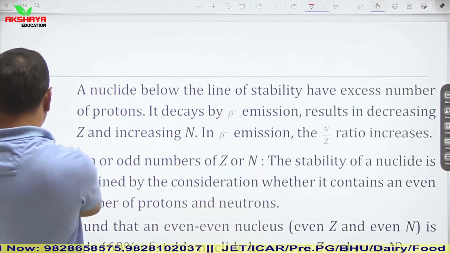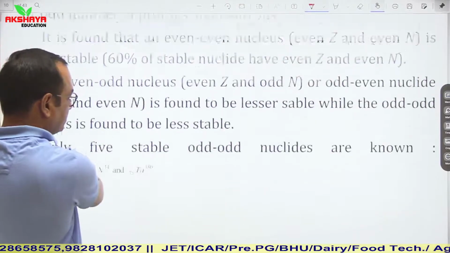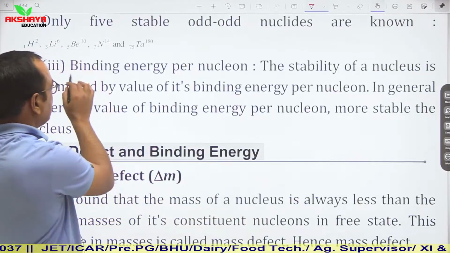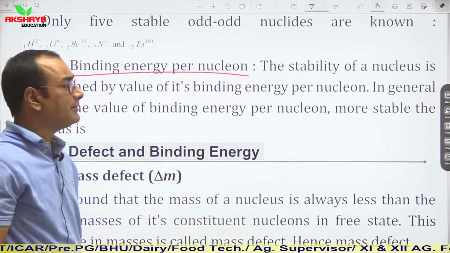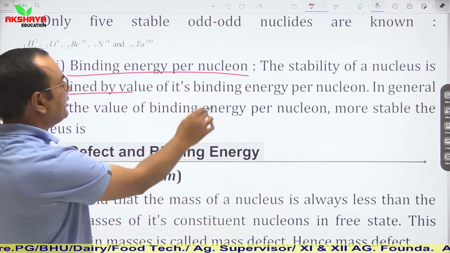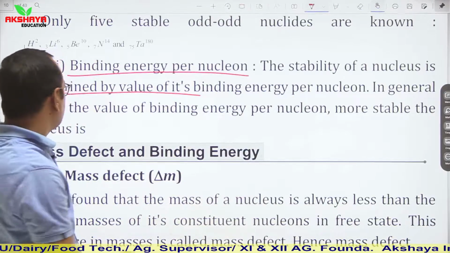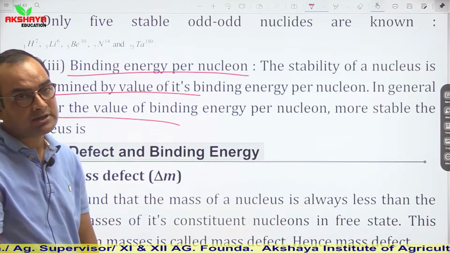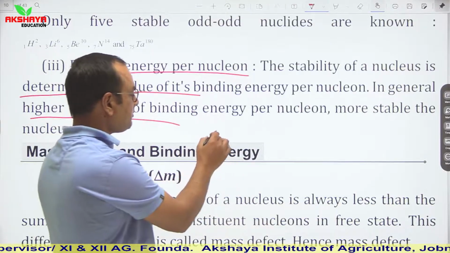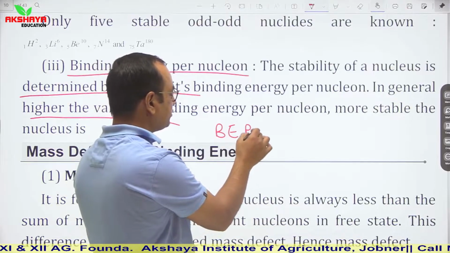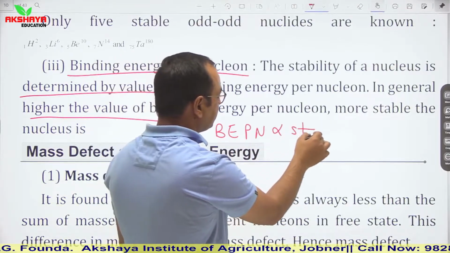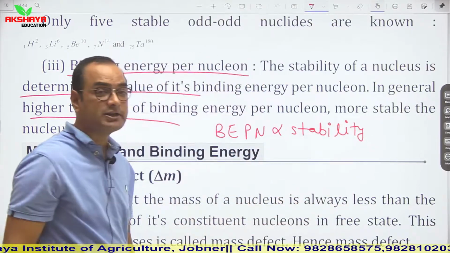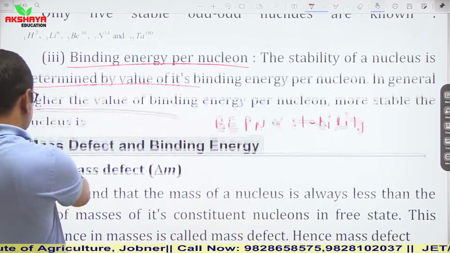So this is the general theory, based on what I explained earlier. Now see, binding energy per nucleon. The stability of a nucleus is determined by the value of its binding energy per nucleon. In general, the higher the value of binding energy per nucleon, the more stable the nucleus. It means binding energy per nucleon is directly proportional to stability. Higher the binding energy per nucleon, higher the stability of the nuclei.